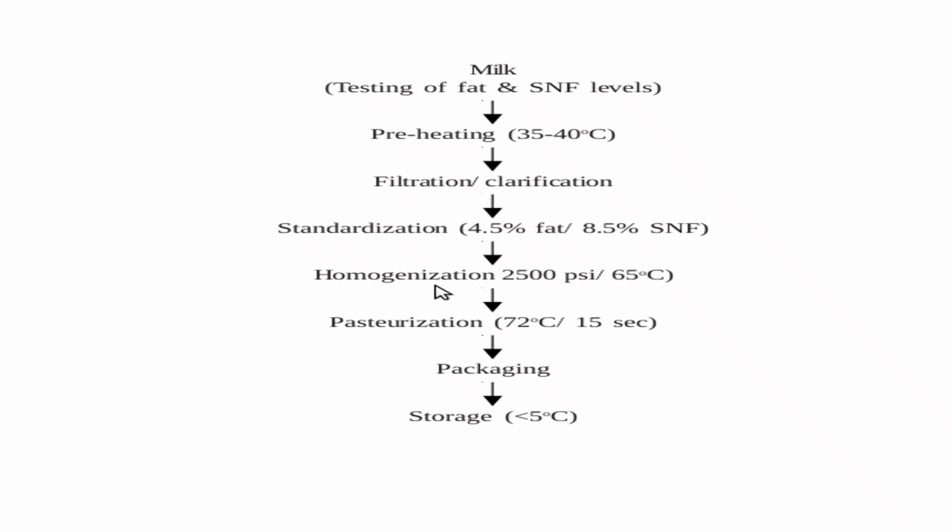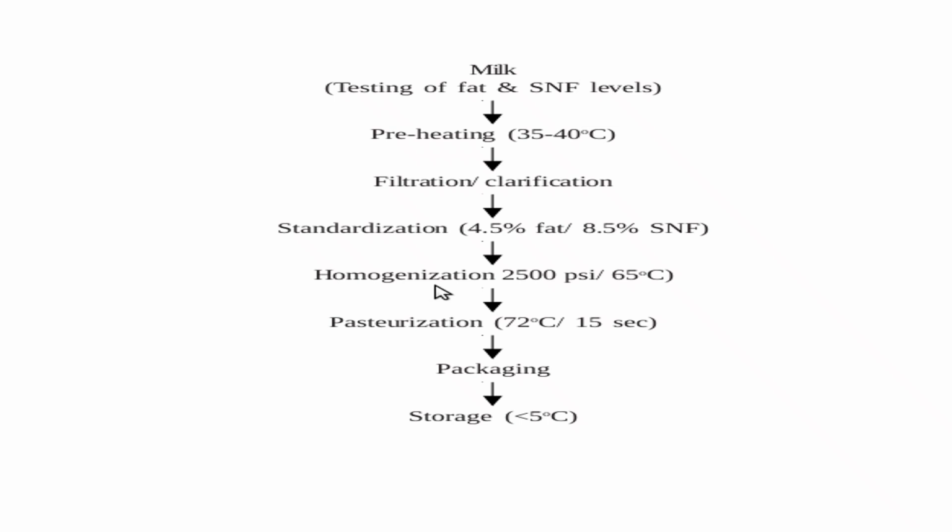After that, the milk is homogenized at high pressure. This breaks the fat globules into very small sizes so that the cream cannot get separated. After that, it undergoes the pasteurization process.